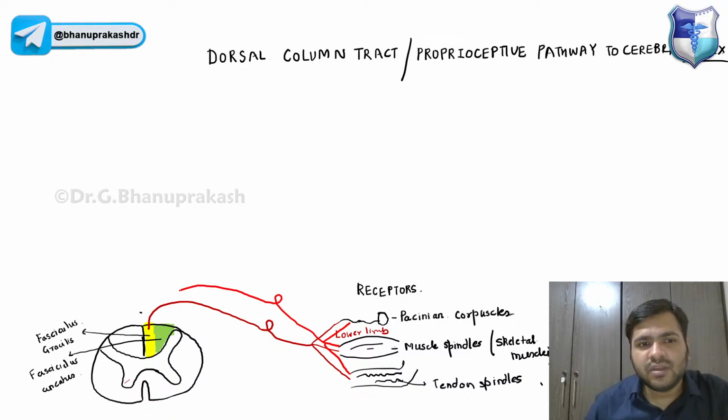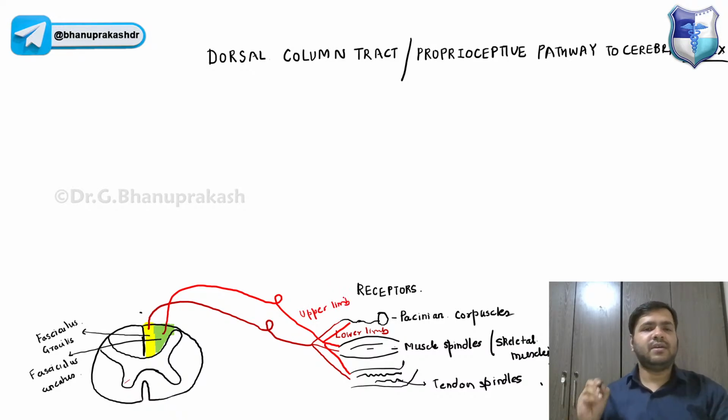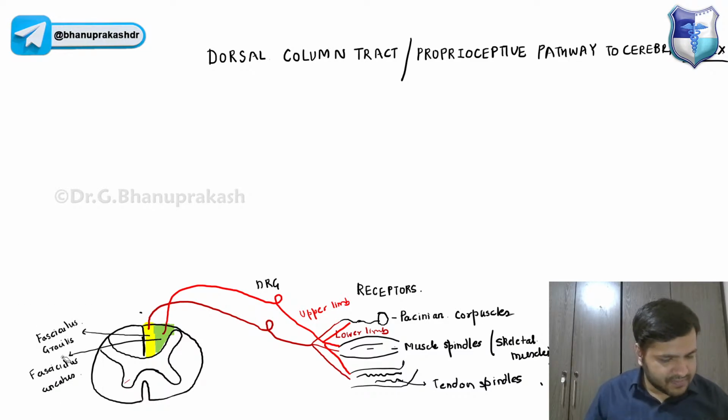And they will go into which part? That is the fasciculus cuneatus. So this is from the upper limb, fibers from the upper limb. And both of these are nothing but the dorsal root ganglion. I'm writing DRG.